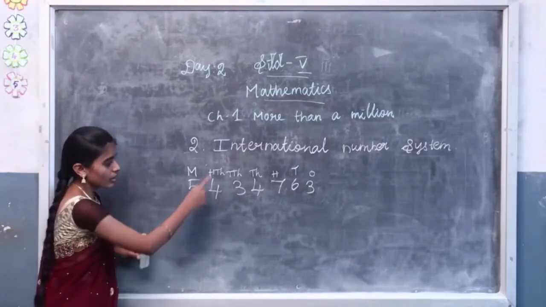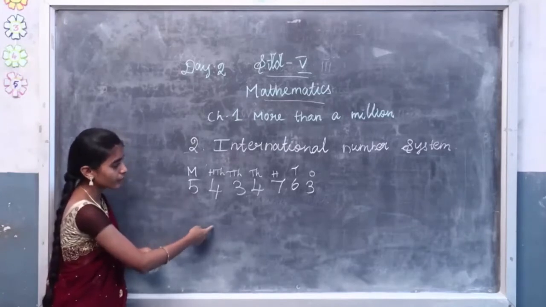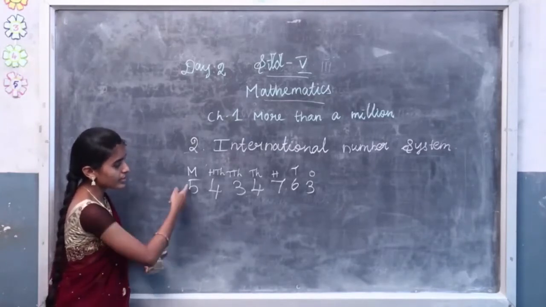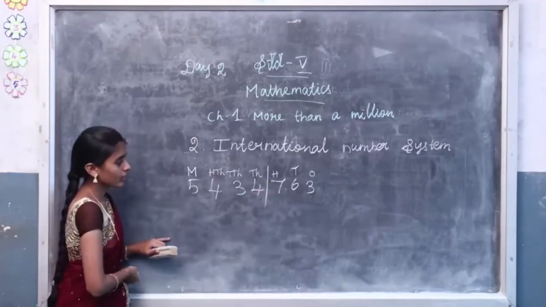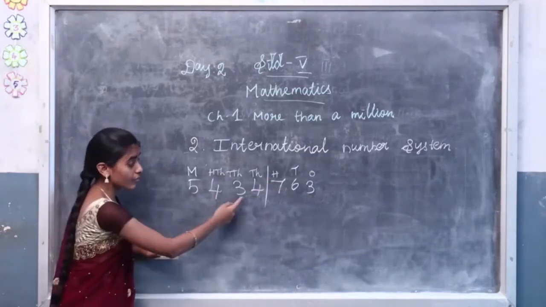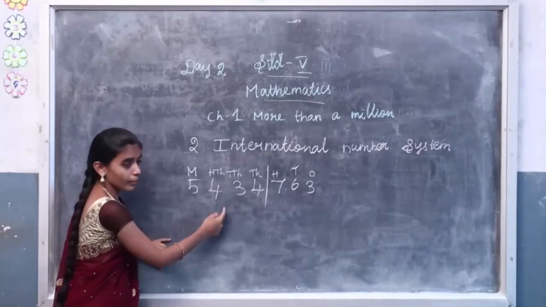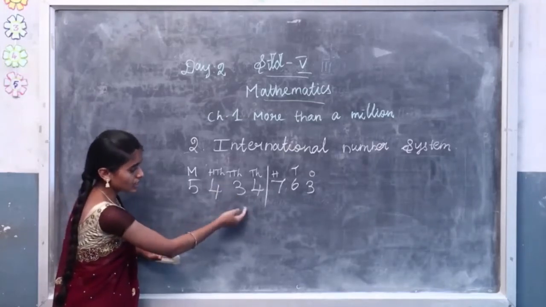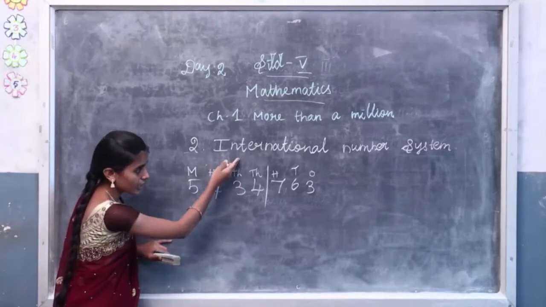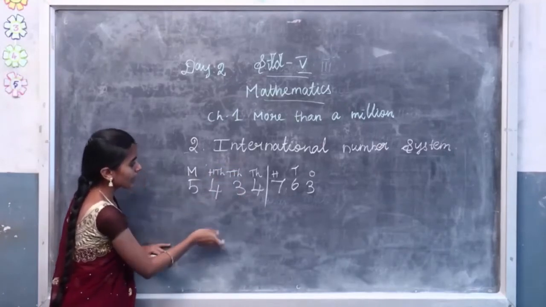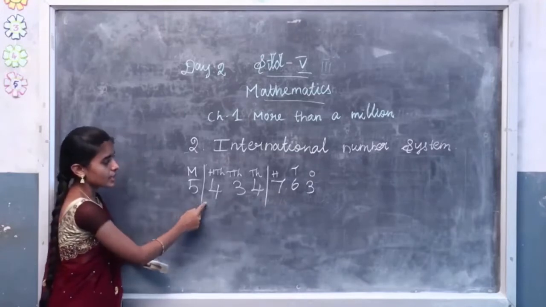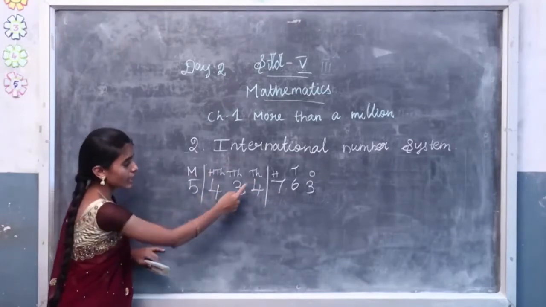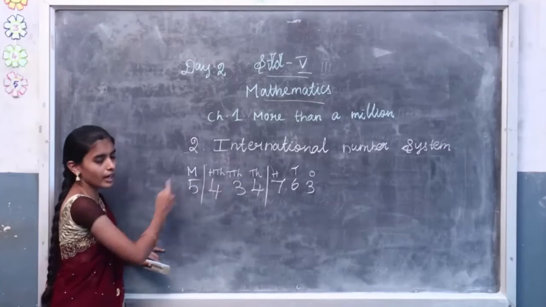Then how do we separate the groups? Before writing the number name, we separate the groups. Last 3 digits, 1 group. In the Indian number system, we separate 2 numbers for the next group. In the international number system, we separate the next 3 numbers also. So 3 numbers, then 3 numbers, because the place values are thousands, 10,000s and 100,000s.